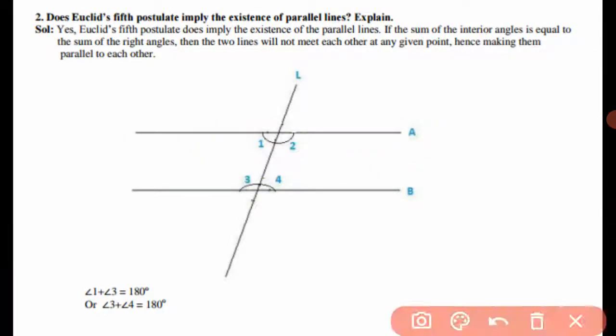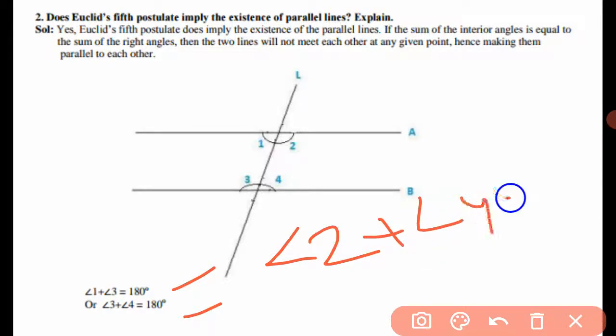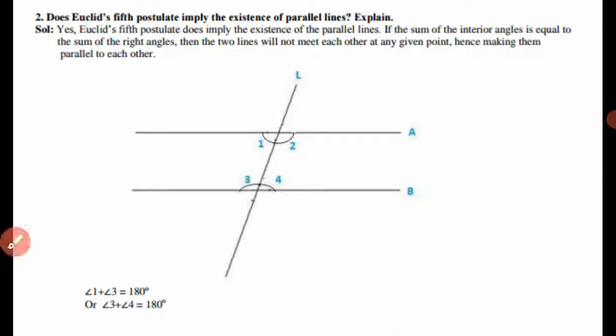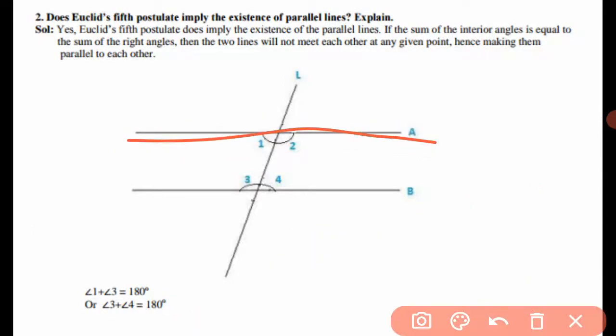So we can say that angle 1 plus angle 3 equals 180, or angle 3 plus angle 4 equals 180, or angle 2 plus angle 4 equals 180. These are the interior angles on the same side of the transversal when these lines are parallel.